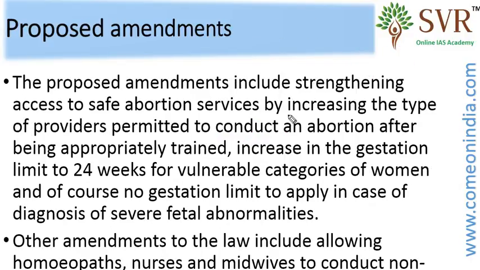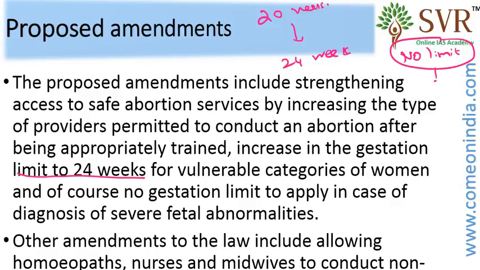Then what are all the other amendments proposed to the MTP Act 1971? Already we discussed one point, that no gestational limit will be applied in case of diagnosis of severe fetal abnormality. The second point is to increase the gestational limit to 24 weeks. At present the 20 weeks limit is there. Increase the weeks to 24 and no limit for the fetus with a severe abnormality.